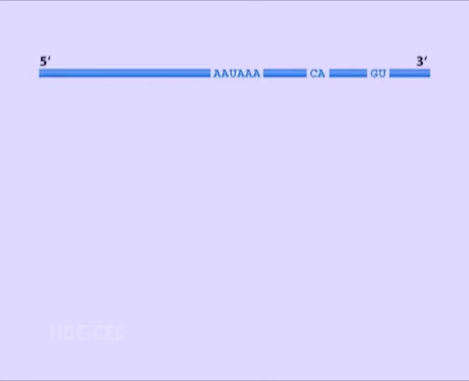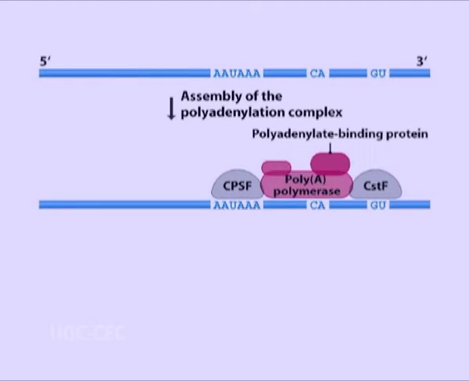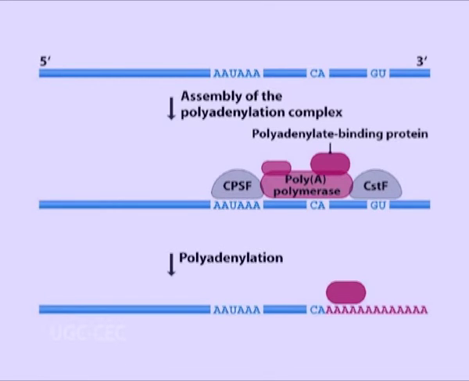As polymerase II reaches the end of the gene, two protein complexes, cleavage and polyadenylation specificity factor and cleavage stimulation factor, are carried by the CTD. They recognize the poly A signal in the transcribed RNA. Bound CPSF and CSTF recruit other proteins to carry out RNA cleavage and then polyadenylation.